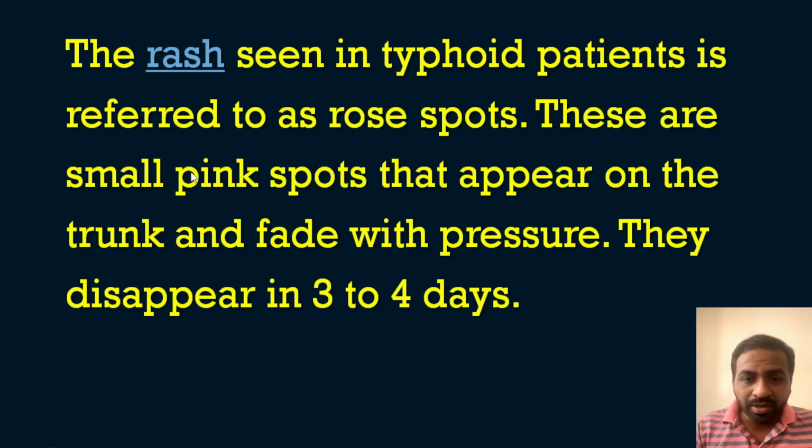are small pink spots that appear on the trunk and fade with pressure. So if you apply pressure, these rashes will disappear. Okay, so that is a peculiarity of this rash, and it is pink in color. Pink spots can be seen in the body and especially in the trunk, and they disappear in 3 to 4 days. Okay, within 3 to 4 days it will subside.